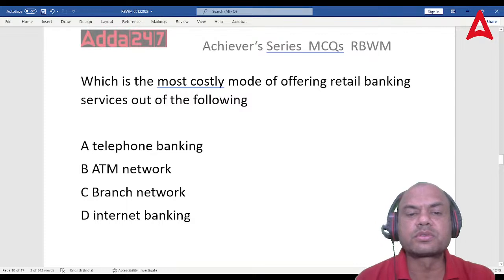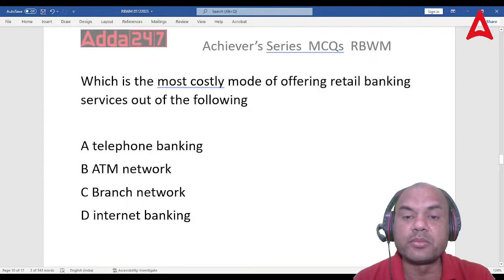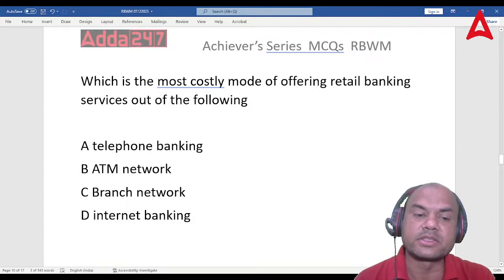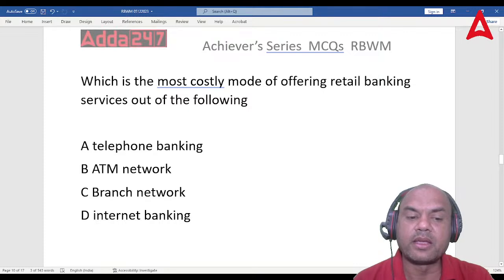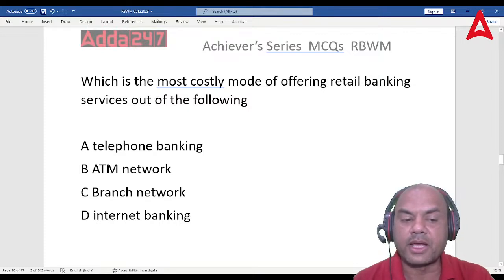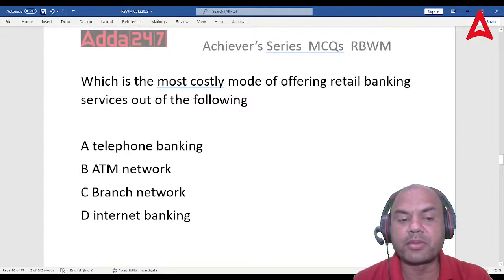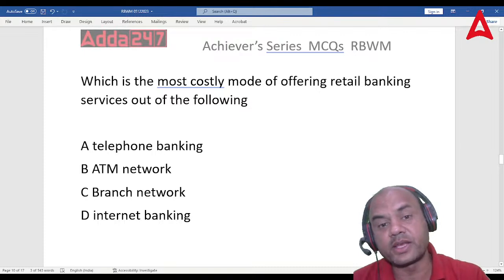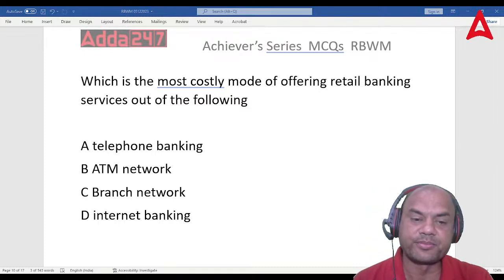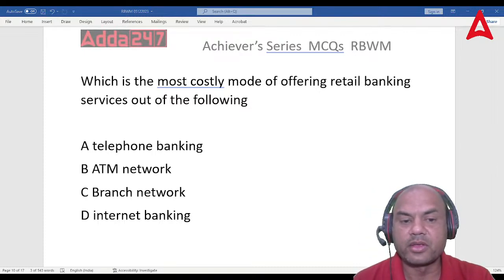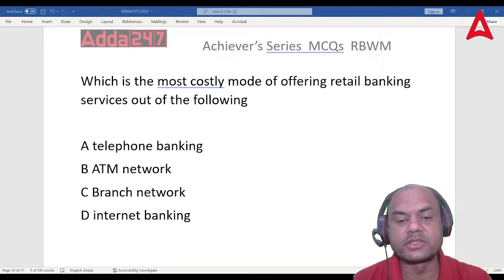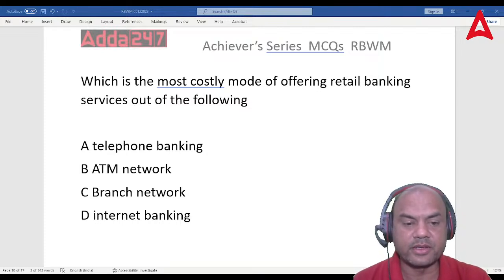Which is the most costly mode of offering retail banking services out of the following? Telephone banking, ATM banking, branch banking, and internet banking. Costly mode: telephone, ATM, branch, and internet. Now this is very simple. Everyone needs to answer this.